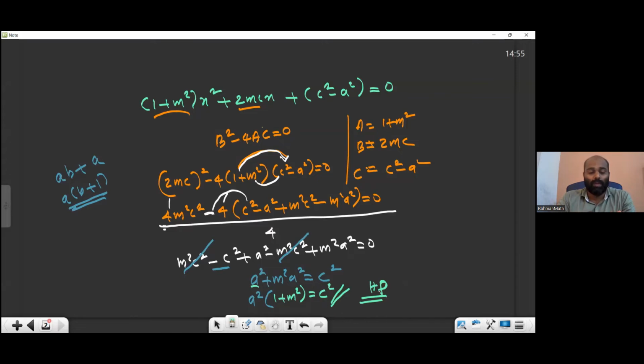Any step doubt, anybody, let me know. Last step, I got the reason is this only. This much I wrote. Now, in which you can see a square is common, I took the common term out.